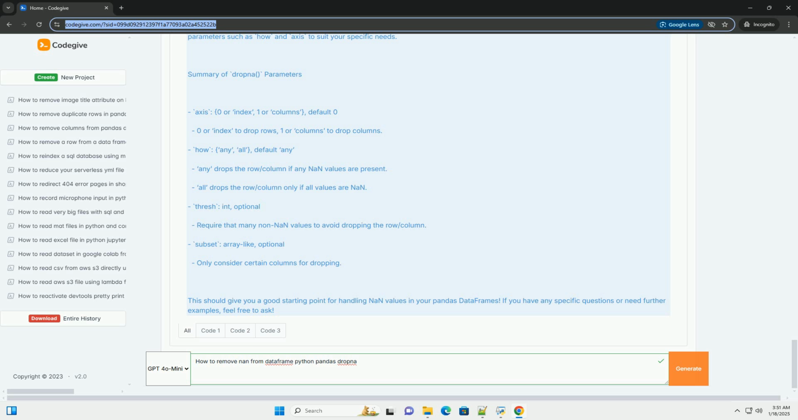You can also remove columns with NaN values by setting the axis parameter to 1. Output. Remove columns with all NaN values. To remove columns where all elements are NaN, set how equals all and axis equals 1.